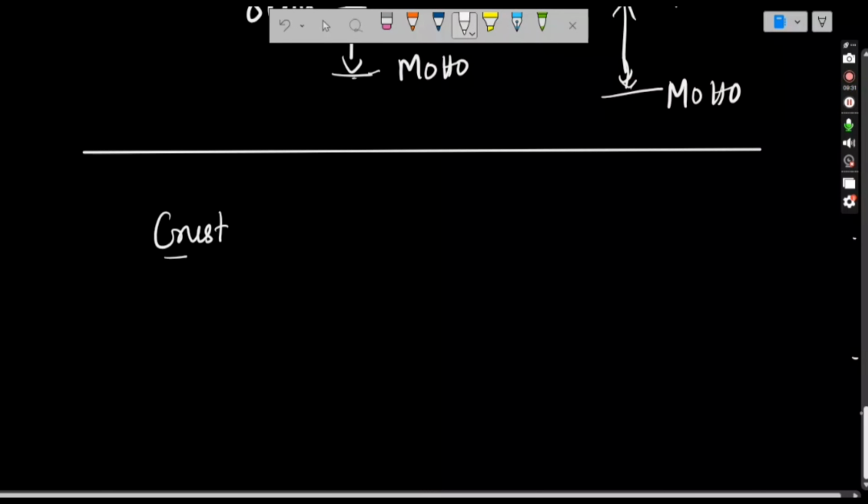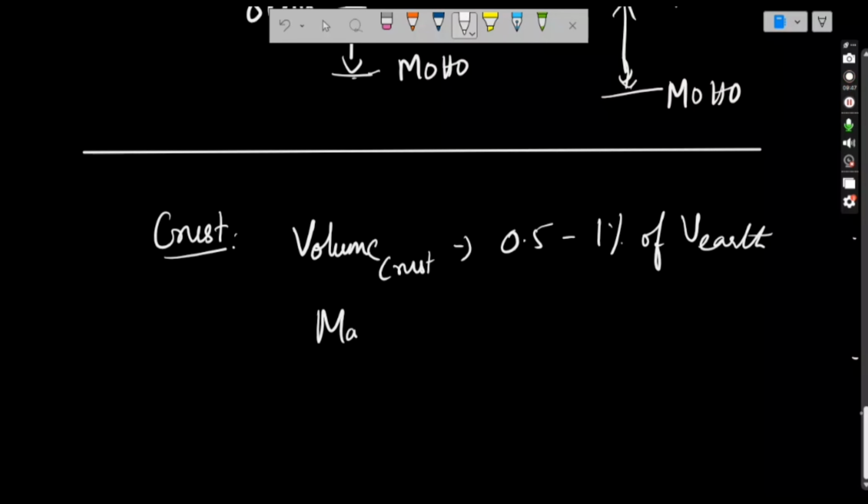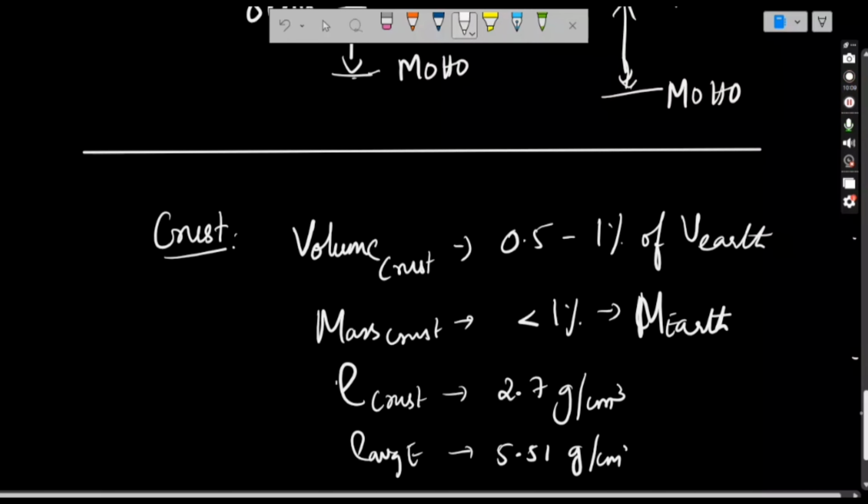Crust is the topmost layer of the earth. The volume of the crust is 0.5 to 1% of the volume of earth. When it comes to mass, the crust is less than 1% of the earth's mass. The density of crust is around 2.7 gram per centimeter cube. And the average density of the earth is 5.51 gram per centimeter cube.